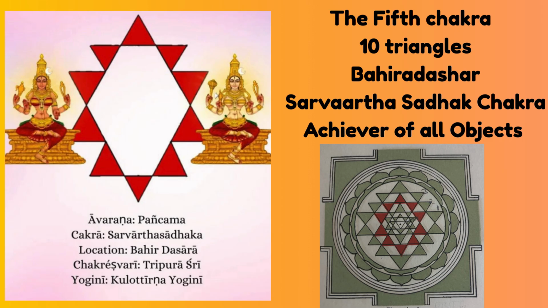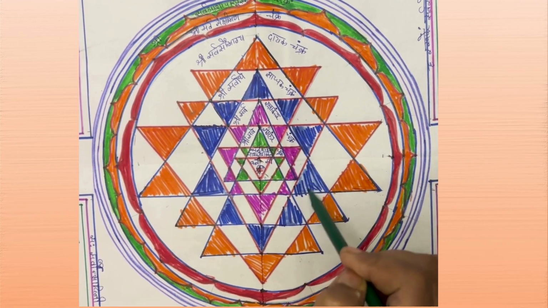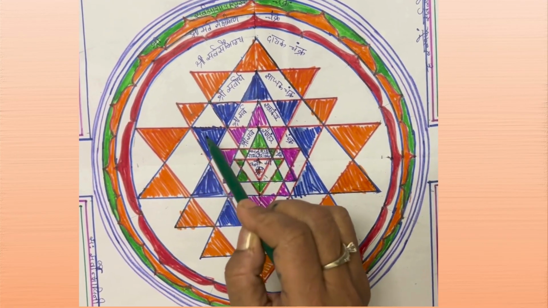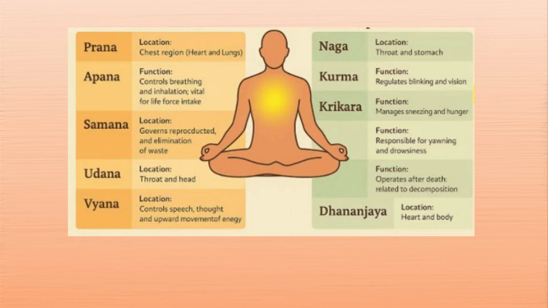The fifth chakra, which is made up of 10 triangles, is Sarvarth Sadhak Chakra, achiever of all objects. Now, this chakra is made up of 10 triangles, and these 10 triangles represent the vital breath. These pran or vital currents are divided into two groups, Pran Panchak and Nag Panchak. The first group consists of Pran, Apan, Vyan, Udan, and Saman. These are responsible for body functions such as respiration, circulation, digestion, separation of nutrients from food, and etc.